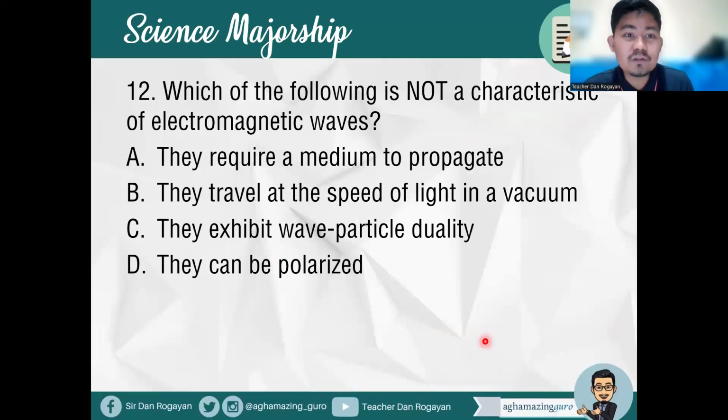Okay, item number 12, which of the following is not a characteristic of electromagnetic waves? A, they require a medium to propagate. B, they travel at the speed of light in the vacuum. C, they exhibit wave-particle duality. Or letter D, they can be polarized. Not a characteristic of EM waves or electromagnetic waves. Okay, so what is your answer there? Teacher top notchers.